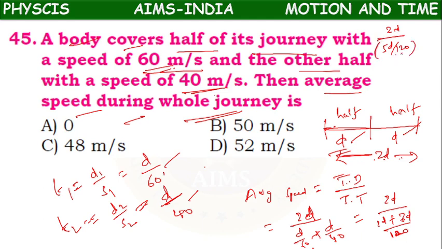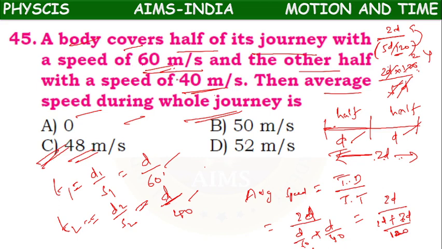In the denominator again by is there, this will go up. Means 2D into 120 by 5D. D, D cancel. 5 2 times 10, 40. 5 4 times 20. 2 into 24, 48 meter per second.